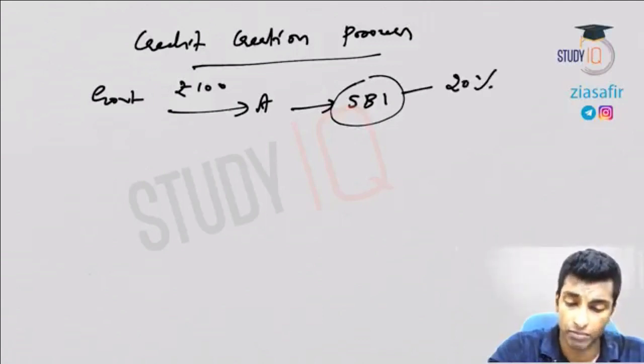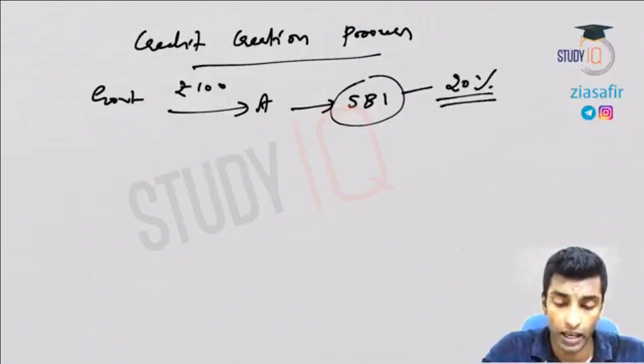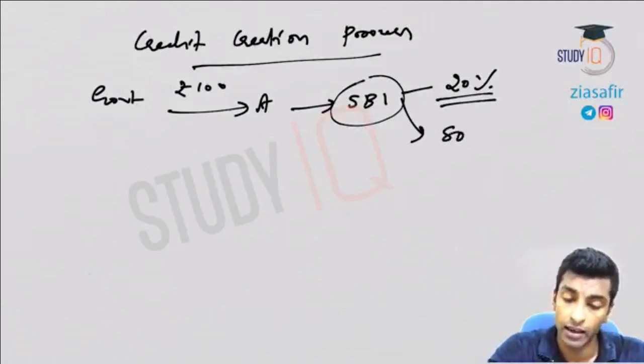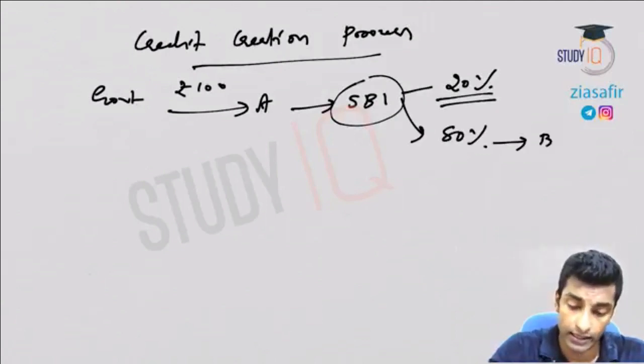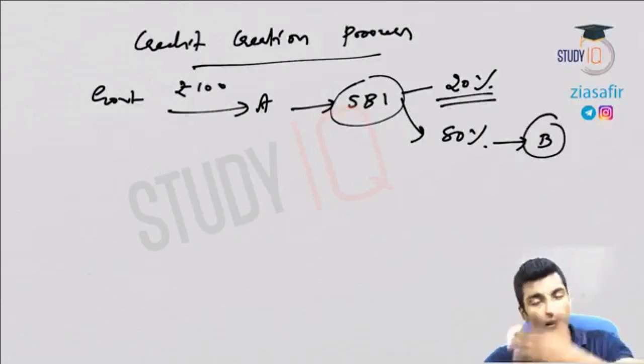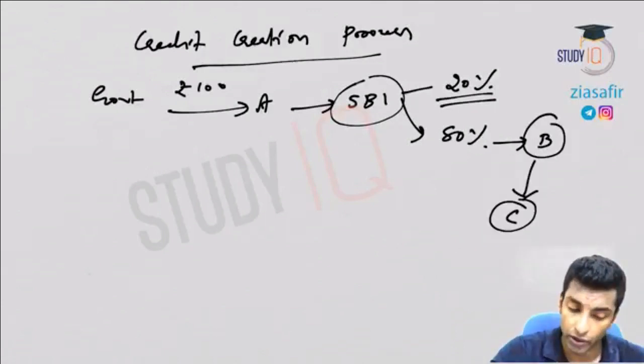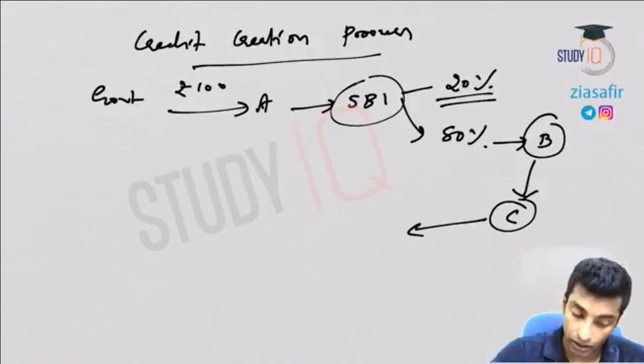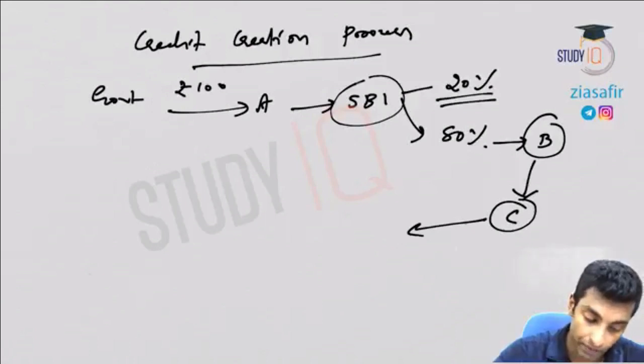SBI will keep the mandatory statutory requirement, 20%, with itself and then lend the rest, the 80%, let's say to B. And B will buy some item from C.